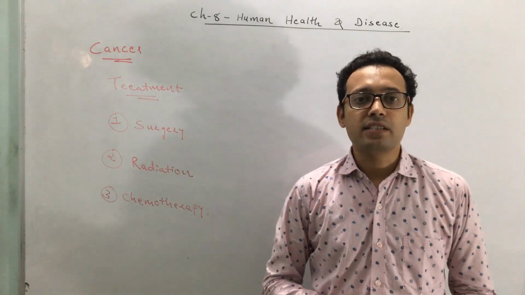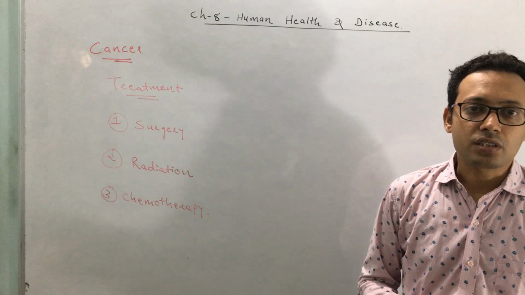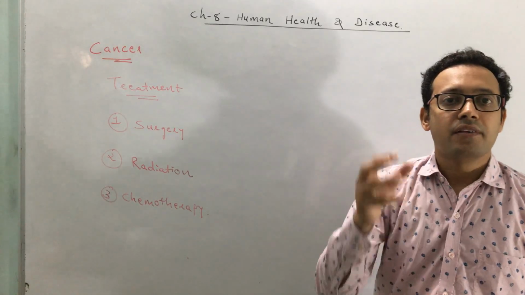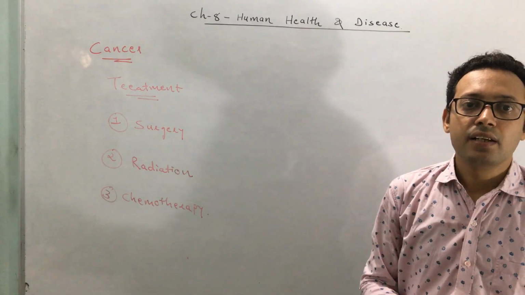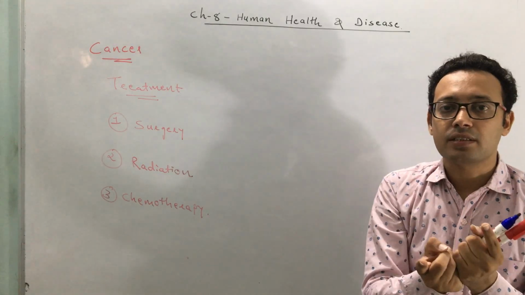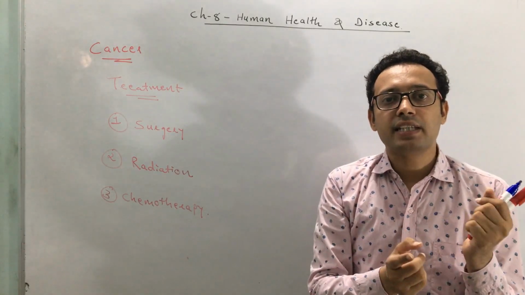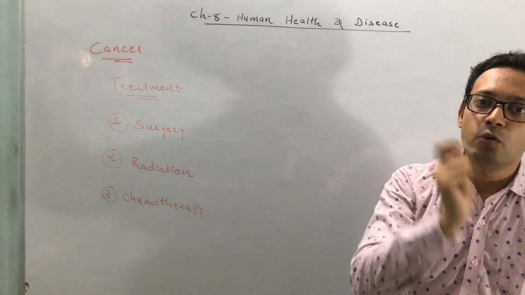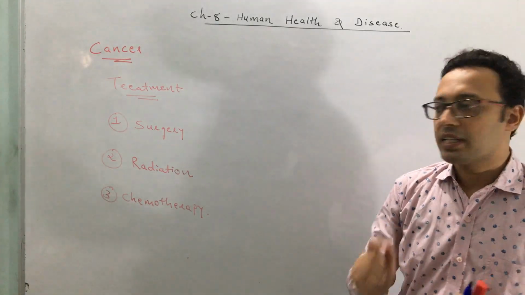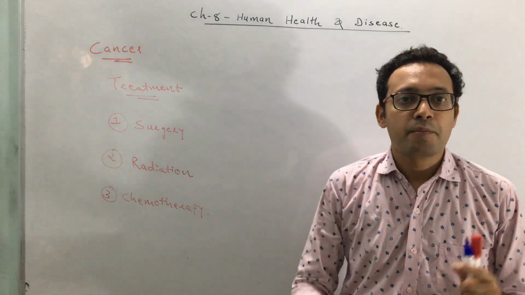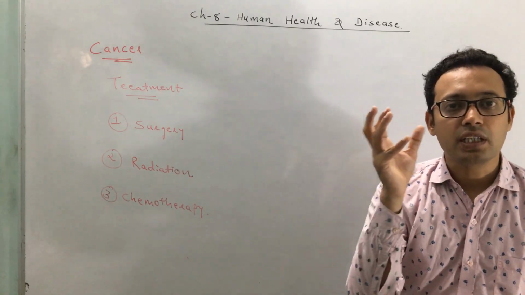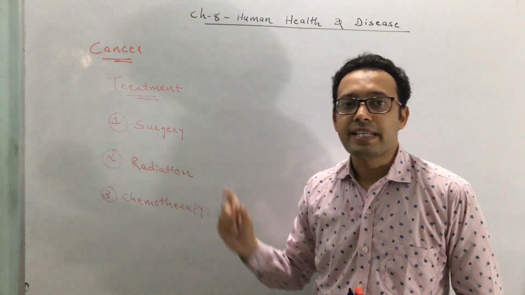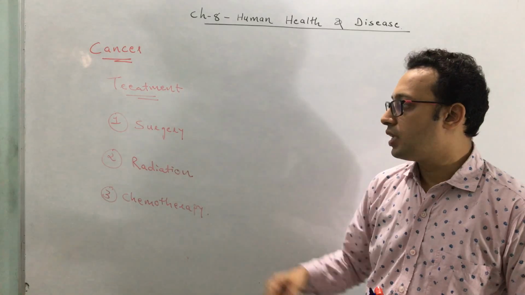The second one is radiation. Okay? What is the radiations? You know that the radiations, they are damaging and destroying the cells. So we apply that radiations to a cancerous cell with a care of surrounding normal cells. Because normally the cancerous cells, they are surrounded by normal cells. So radiation can cause a damage to a both cell, normal cell as well as cancerous cell. But here in this technique, we are protecting a normal cell, or we are causing a minimal damage to a normal cell and destroying the cancerous cell with the help of radiations. Okay, so this is called as a radiation.